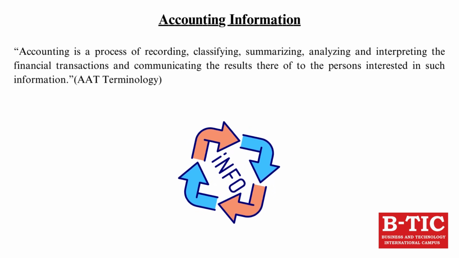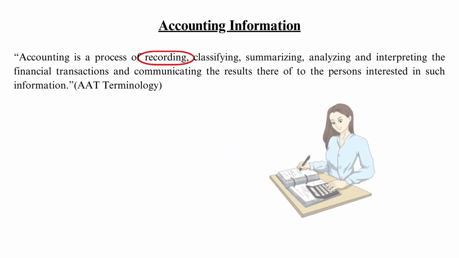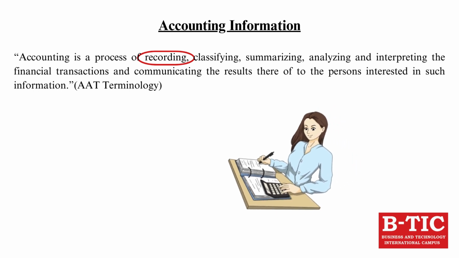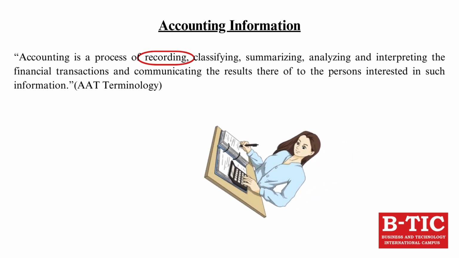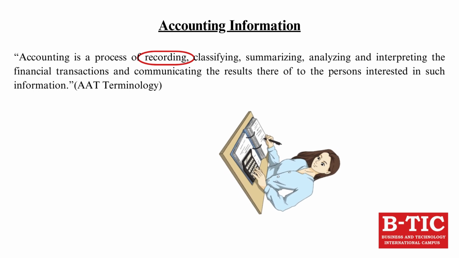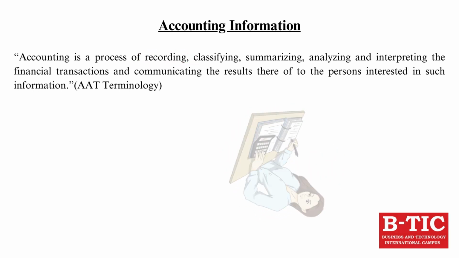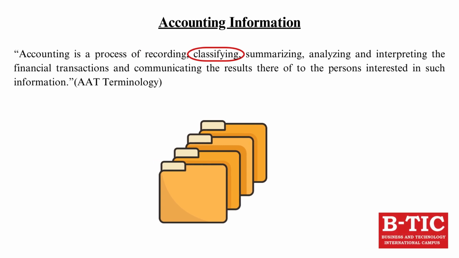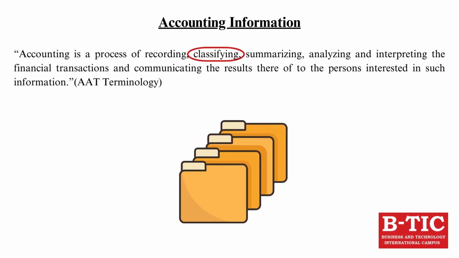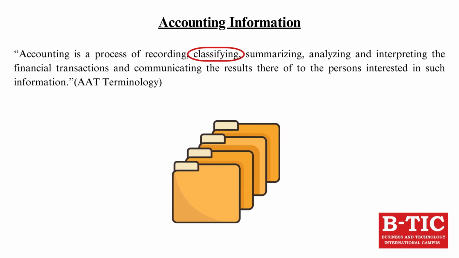The first step of accounting is recording. What we do in recording is we keep track of transactions by creating several accounting documents known as ledgers and journals. Step number two, classifying. Once the stage of recording is completed, we will be categorizing the financial information into appropriate groups and headings.